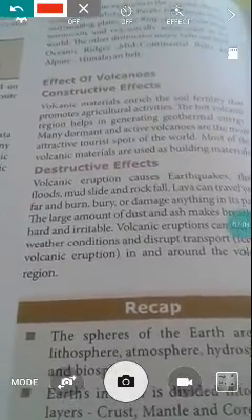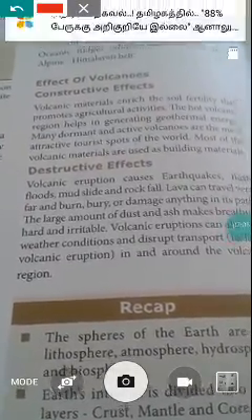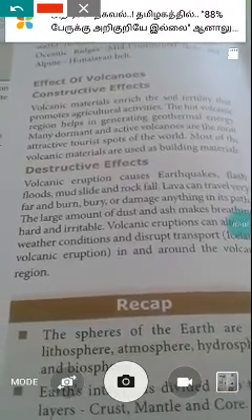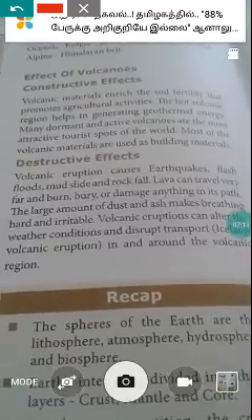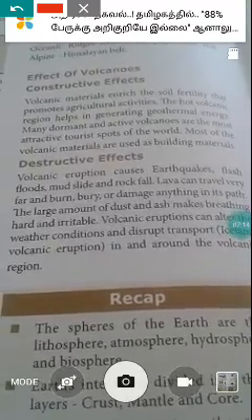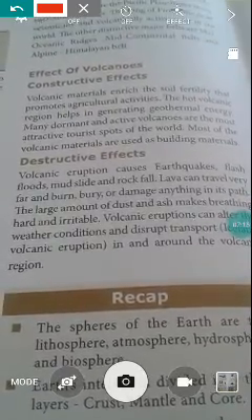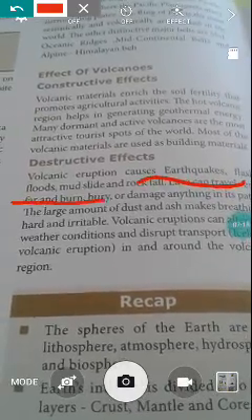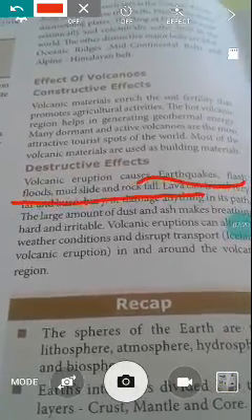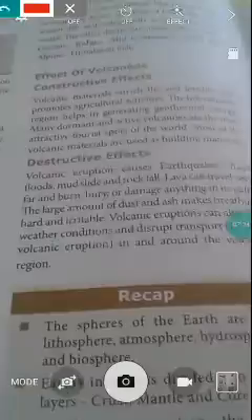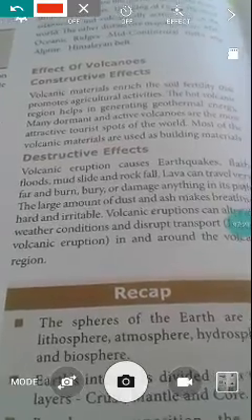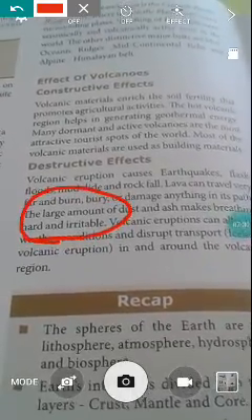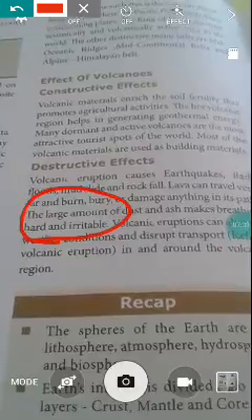The last topic, demerits of volcanoes. Volcanic eruptions cause earthquakes, flash floods, mudslides and rockfall. A large amount of dust makes breathing hard and causes irritation. Irritation means we are getting some disturbance from the volcanoes.